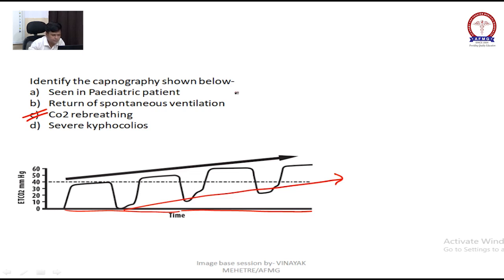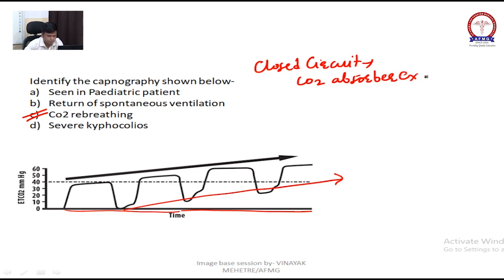CO2 rebreathing will be seen in closed circuit when the CO2 absorber has exhausted or unidirectional valve malformation.